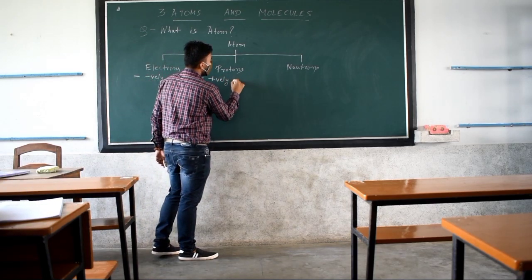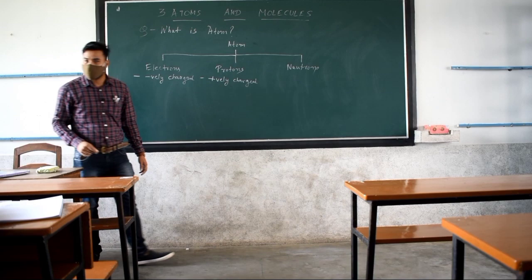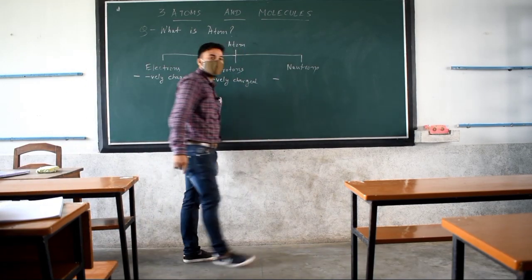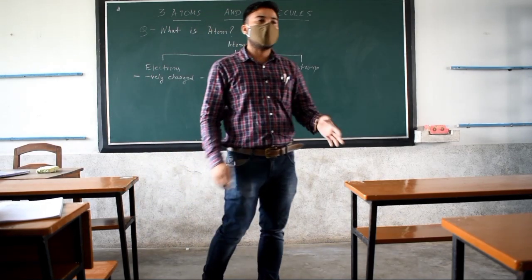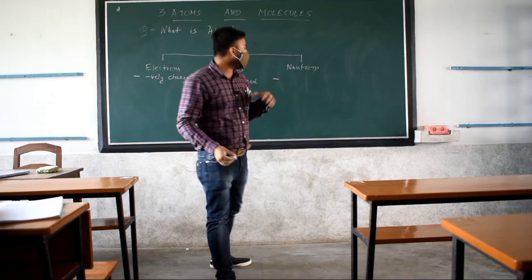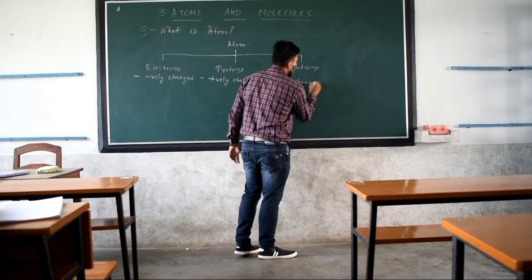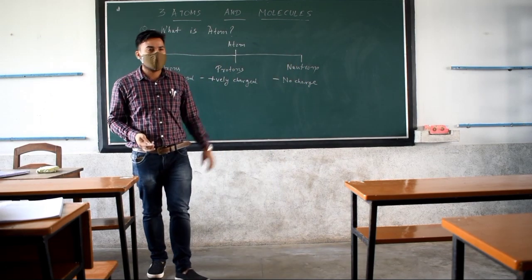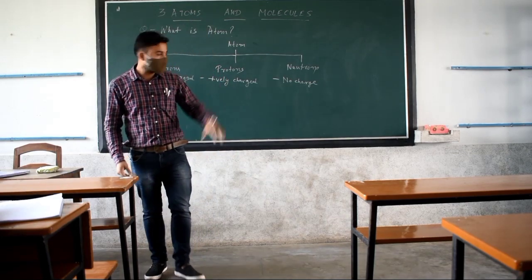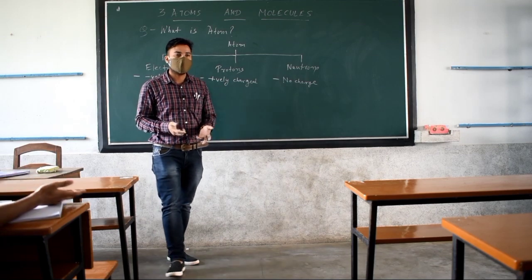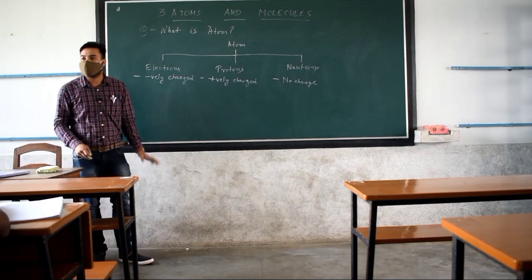So these are positively charged particles. Clear? And neutrons have no charge in them. That is why they are neutral in character and are known as neutrons. So they have no charge, or neutral also we can say. Neutrally charged, no charge, all these are the same. Whatever you want to use, you can use. Clear all of you? First point of difference, all of you are clear?